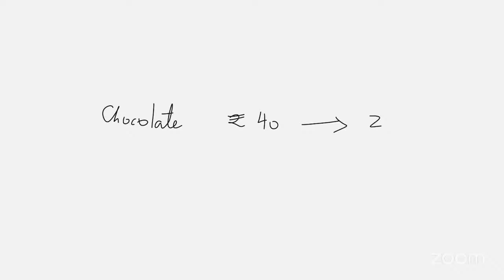Now chocolate ice cream's price became rupees 50. And then there is vanilla ice cream also, whose price was rupees 40 only.